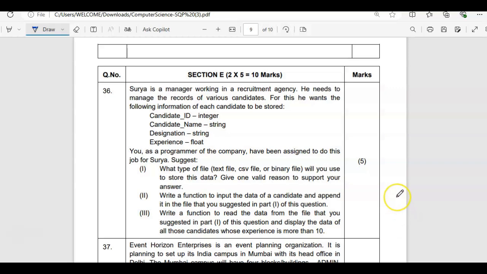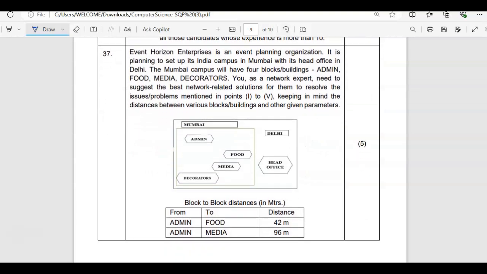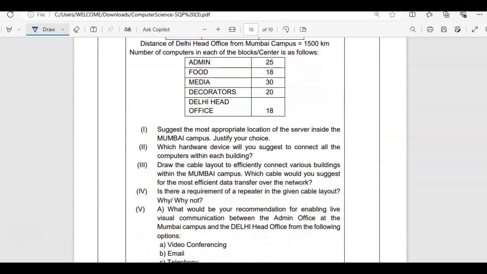Moving to section E, which is the last section, each question is of 5 marks, and here 2 questions are given. So this section is completely of 10 marks. Now you can see question number 36 has 3 parts, and this is of 5 marks. Then we have 37 also, the network related question. Every year it is coming.